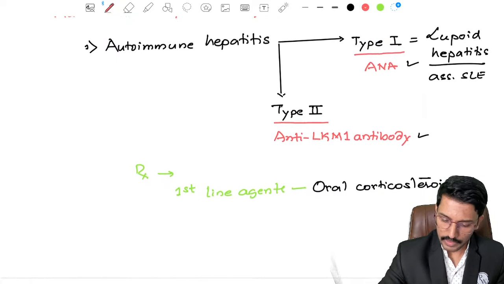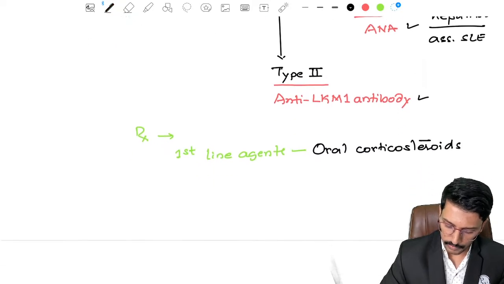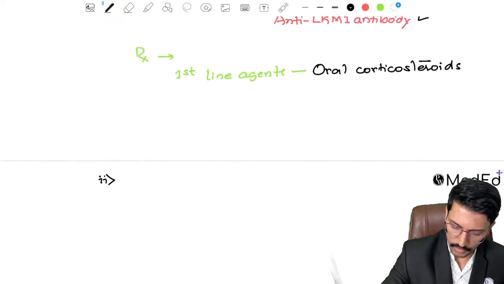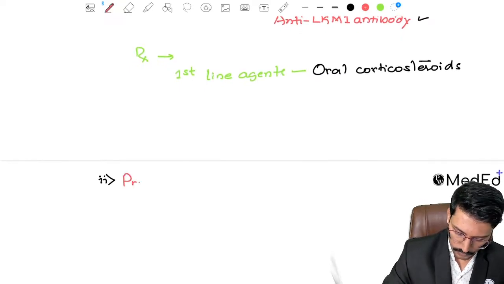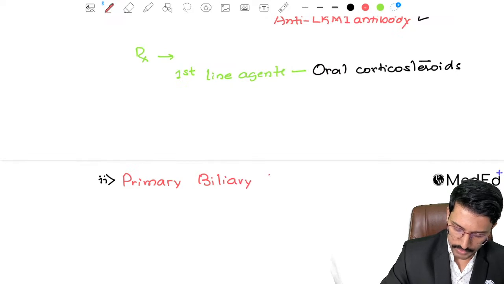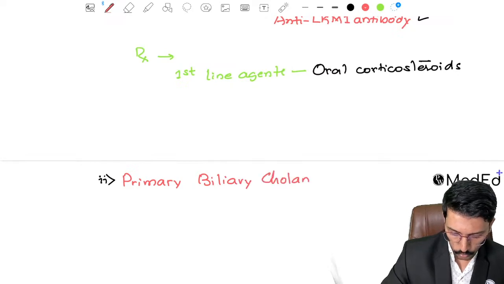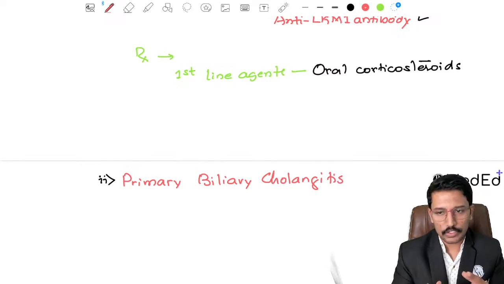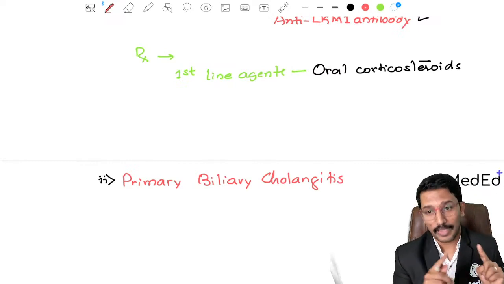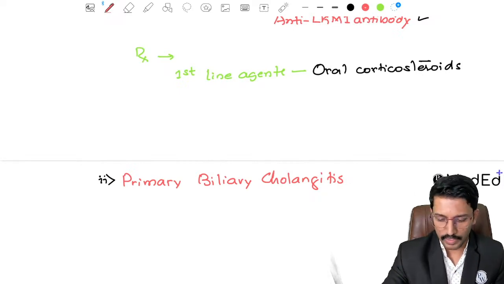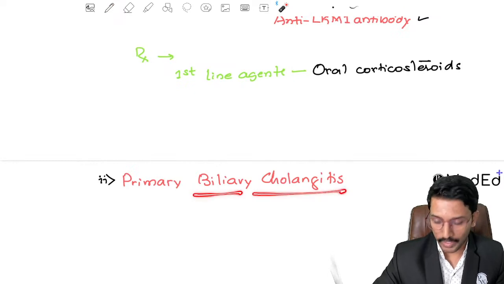Okay. Then the second autoimmune disorder of the hepatobiliary system that we're talking is nothing but what is called as primary biliary cholangitis. Okay. So now what do you mean by primary biliary cholangitis? As I've already told you, this is also a condition where you have an autoimmune disorder, but the disorder is not primarily affecting the hepatocytes or liver cells. It is affecting the biliary tract. That is why in the name itself we have biliary cholangitis.